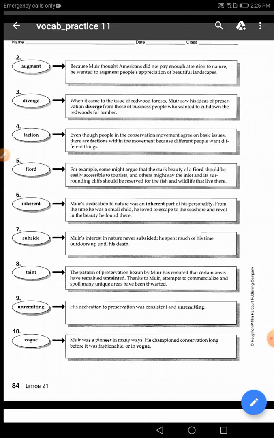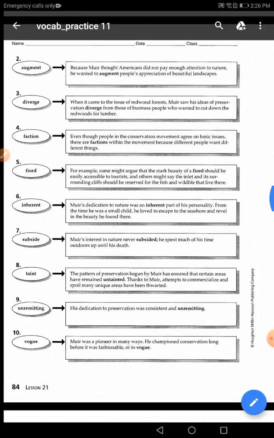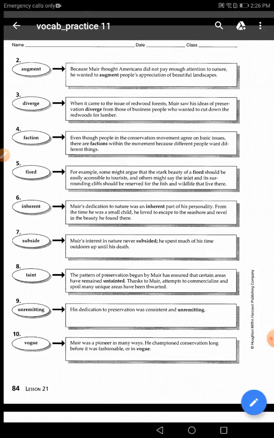Number 2, which part of speech is it? Of course, it's a verb. So the word augment is a verb. That's number 1. Number 2, the noun from augment is augmentation. So augment and augmentation. And you can understand or guess the meaning from reading the first sentence: didn't pay enough attention. So if someone doesn't pay enough attention, of course, you want to increase his or her attention. So the word augment is number 19, and the letter is B.